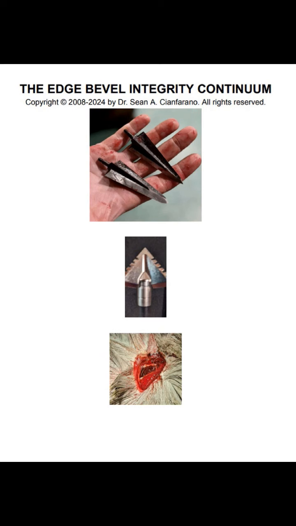The inverse relationship between EBI, edge bevel integrity, and PS, perceived sharpness, is highlighted in the EBI continuum as listed below. Now, some of this stuff is visual, so go over to bishoparchery.com and download the ebook. The Edge Bevel Integrity Continuum, Chapter 2, EBI Continuum Introduction.